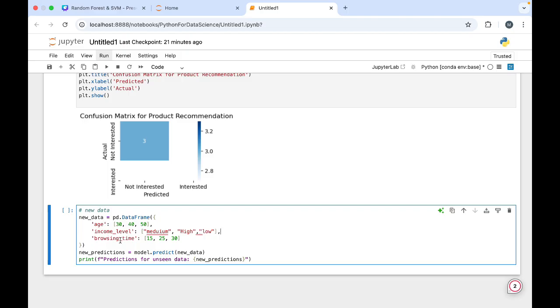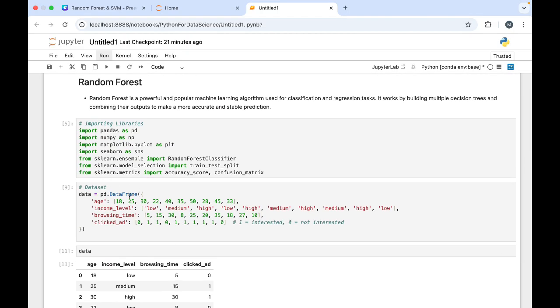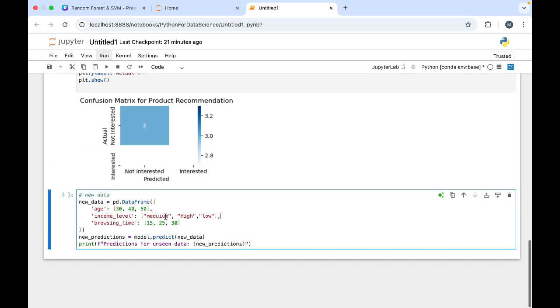Now why have I not included clicked_ad over here? You can see how our data was. In the same kind, I have created it, just passing different values like these. Clicked_ad was the target, so that is why I have not passed values for it, because that is the only thing you want to predict, right? I have different data here, three persons' data.